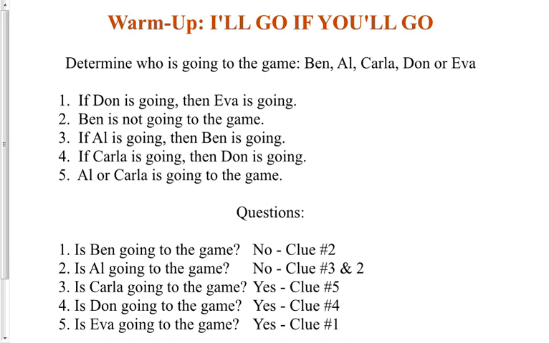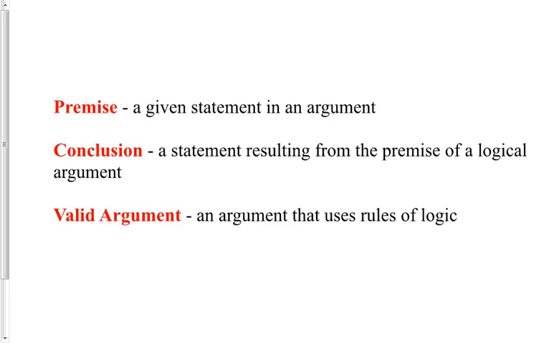This warm-up helps us apply our understanding of conjunctions, disjunctions, conditional statements, and negations. All right, moving on. We introduce a few more vocabulary terms. First, the premise. The premise is a given statement in an argument.